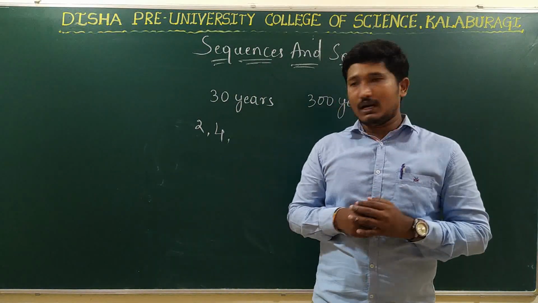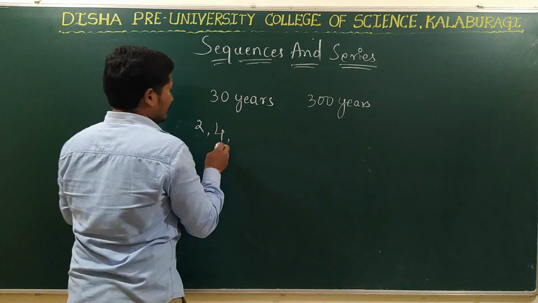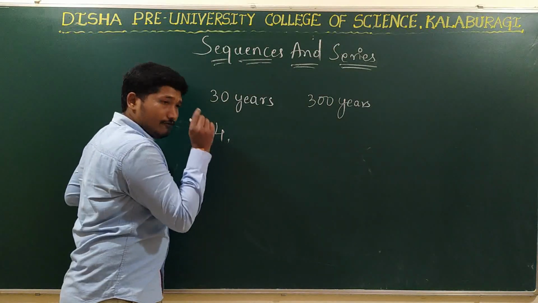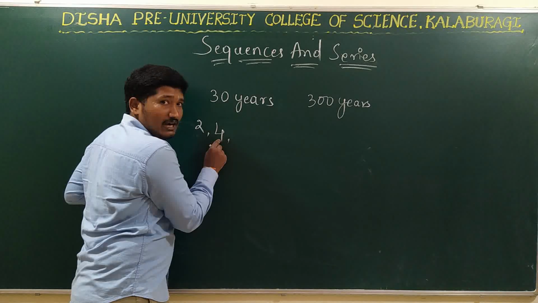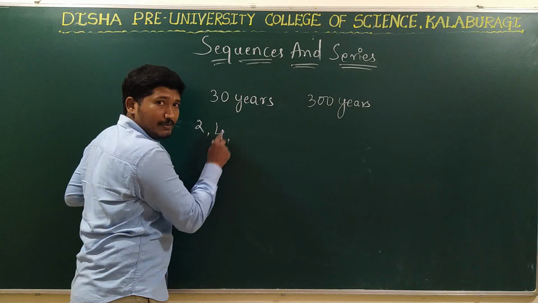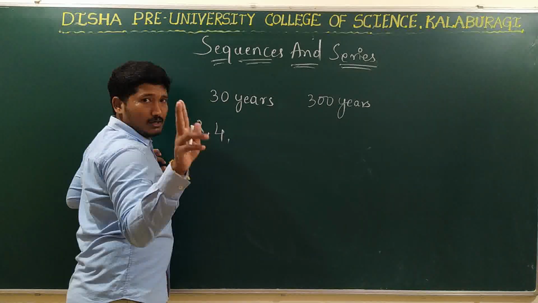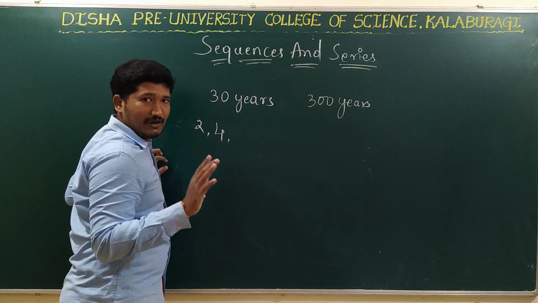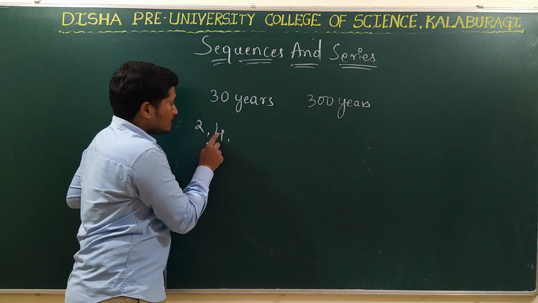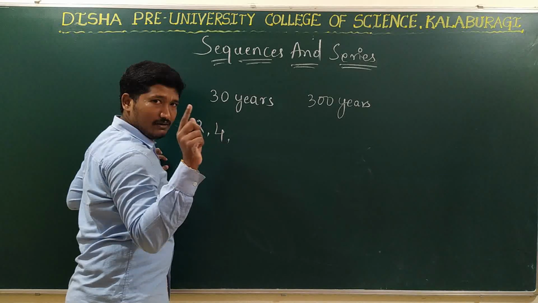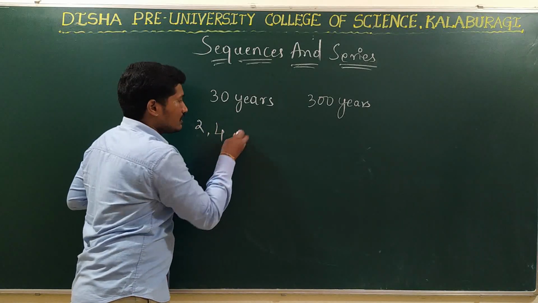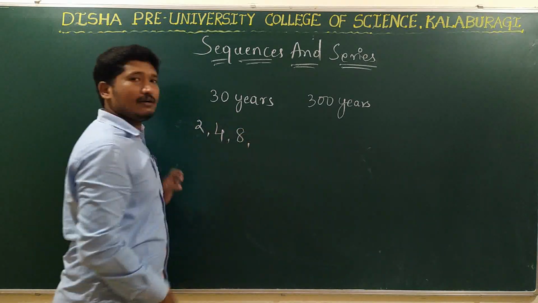4, right? Next, in the same way, see, for each grandparent, parents will be 2, that is mother and father for each, right? So if I consider a mother and father for each, then for 4 members, how many members will there be? 8.